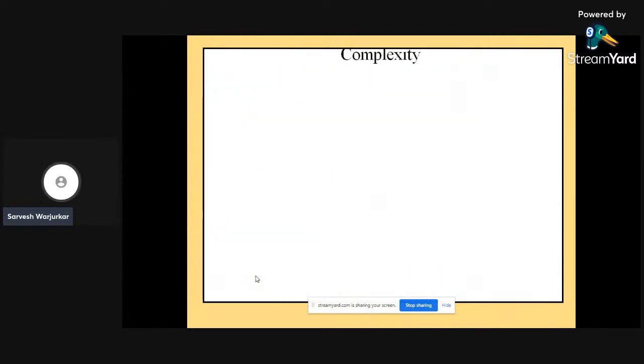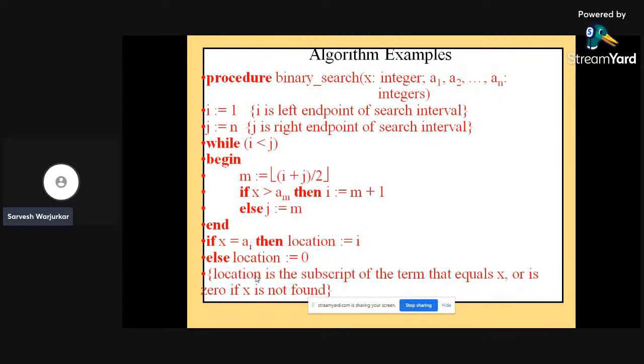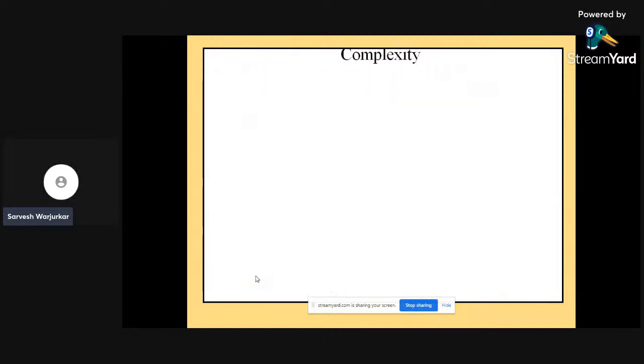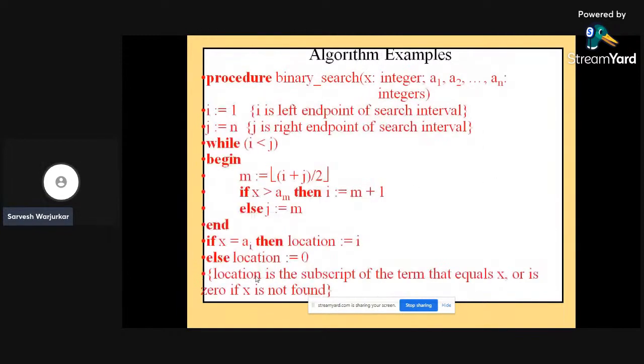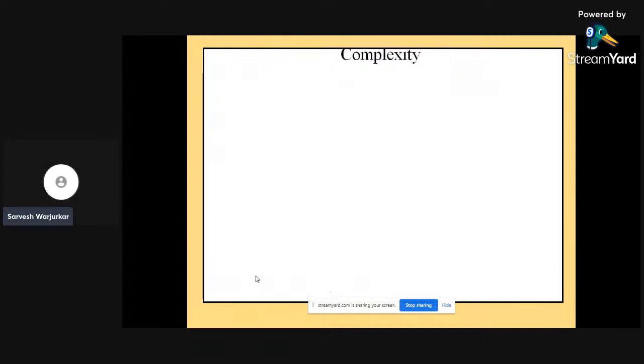It directly means that if the value for which we are searching is greater than the value at m, then I moves past m, otherwise j is equal to m, and our element may be found over there. Location is the subscript of the term that equals x, or is 0 if x is not found.